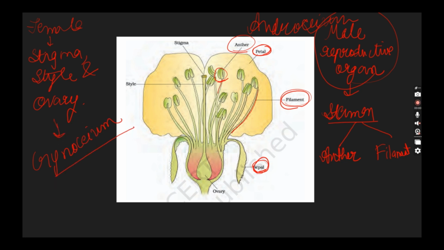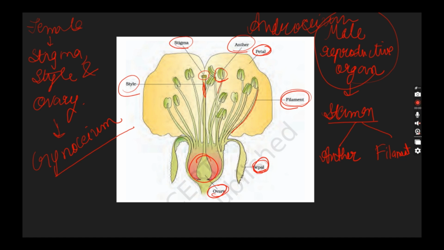Great. This is the stigma. Going top to bottom in anatomical position: stigma, style. The exposed part is the stigma. Then comes the style, the stick which connects the stigma and the ovary. And the bottommost part is the ovary.